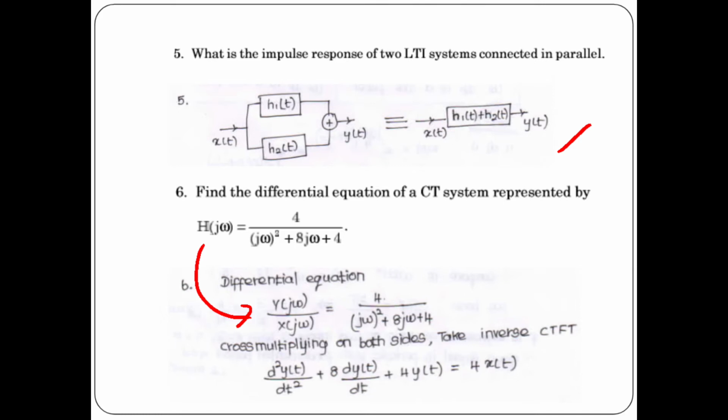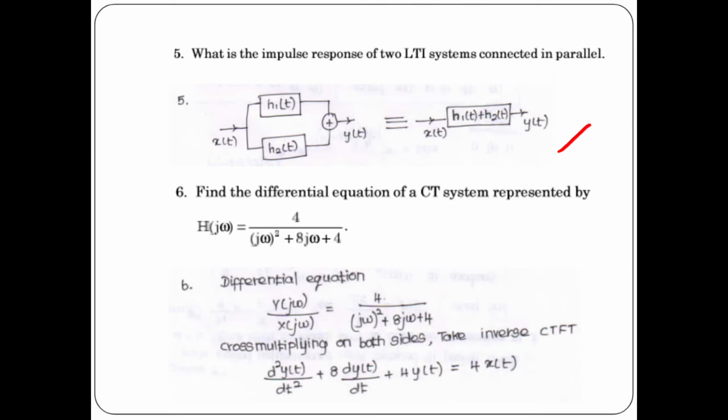So this j omega represents a Fourier transform which is of continuous time. So take inverse continuous time Fourier transform on both sides, so that j omega whole square y of j omega will give you d square y of t by dt square. 8j omega y of j omega will give you 8 dy of t by dt. 4 y of j omega will give you 4 y of t. On the other side you have 4 x of j omega, so that you will get 4 x of t.